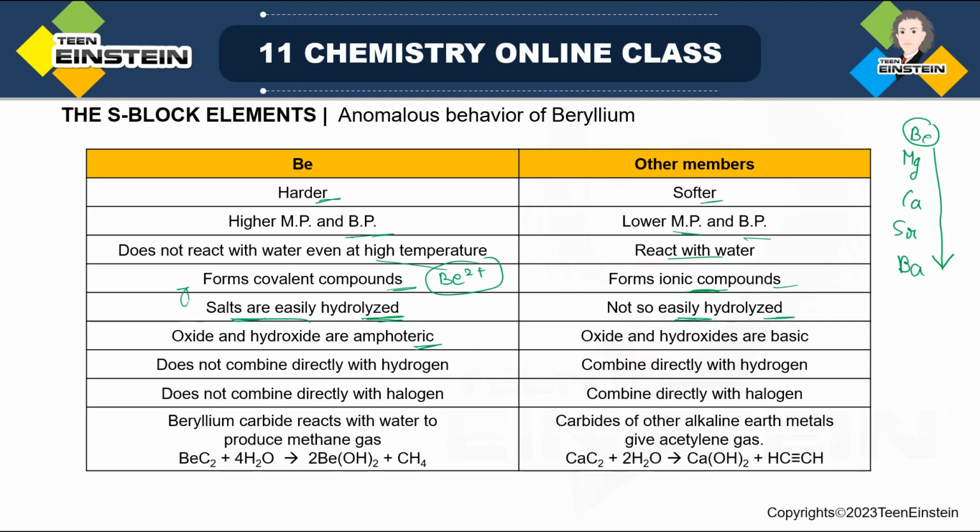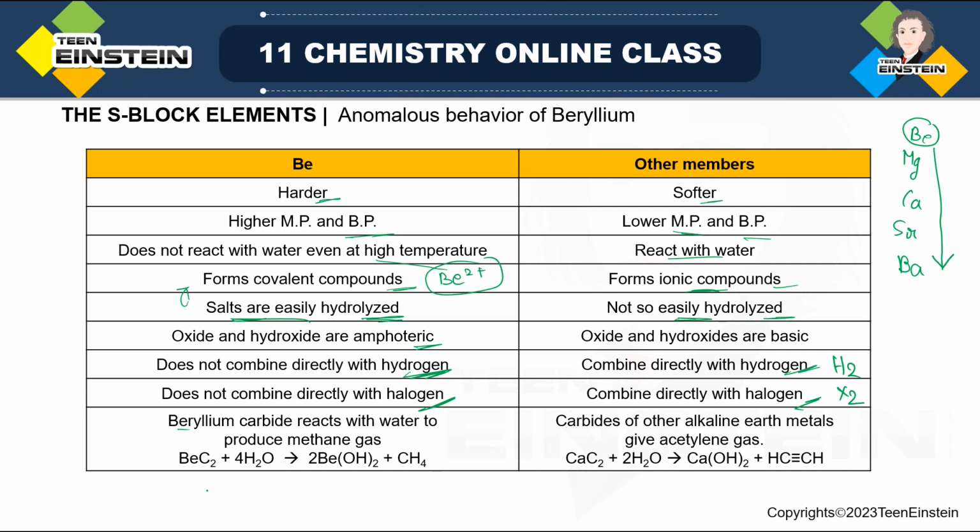The more anomalous behavior: beryllium doesn't combine directly with hydrogen, doesn't combine directly with halogen, but direct reaction is possible for the other members, that is with H2 and halogen. So again, it is because of increasing reactivity down the group. Then the next one, beryllium carbide.